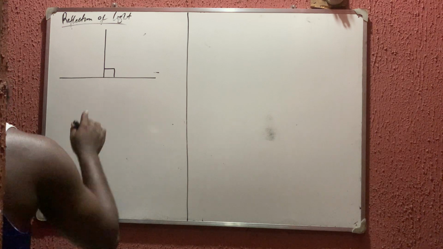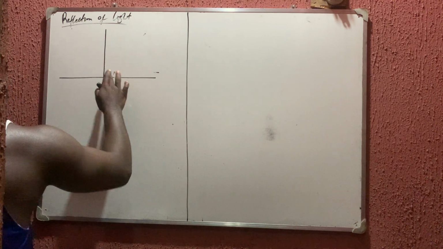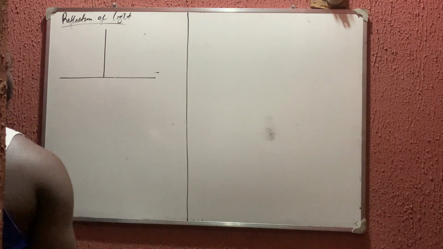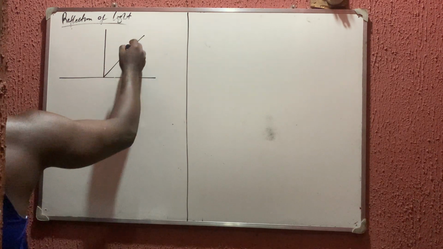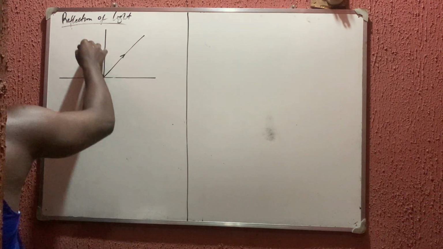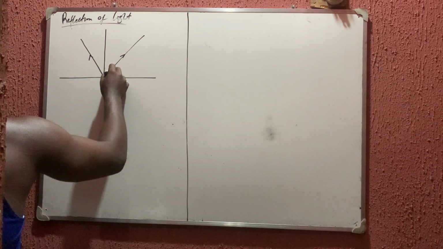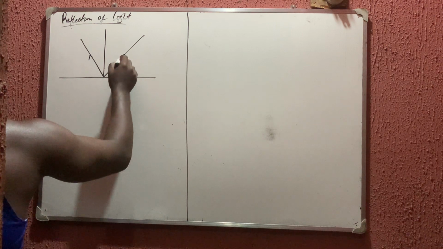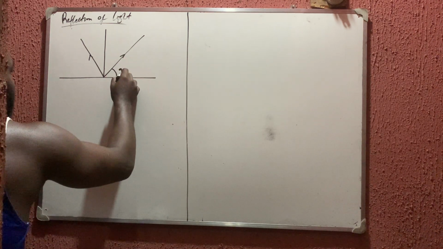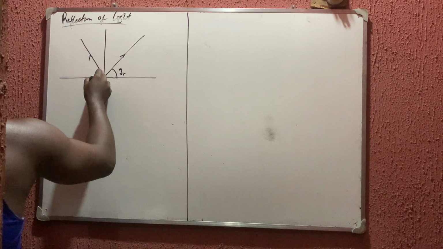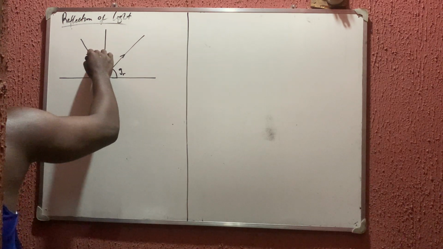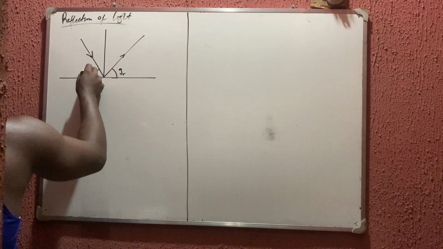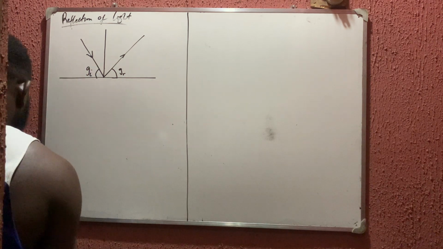Glance is the angle the incident ray or the reflected ray makes with the horizontal plane. Say this is my reflected ray and this is my incident ray. The angle it makes with the plane is called my glance. This one is going out, so this is the glance of reflection. This one is coming in, so this is called the incident glance.